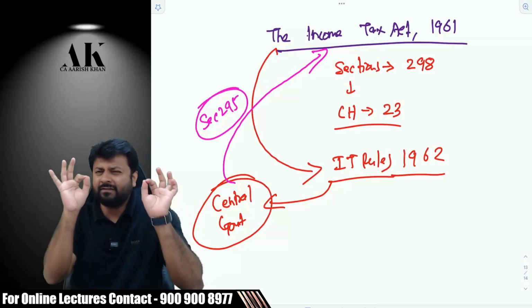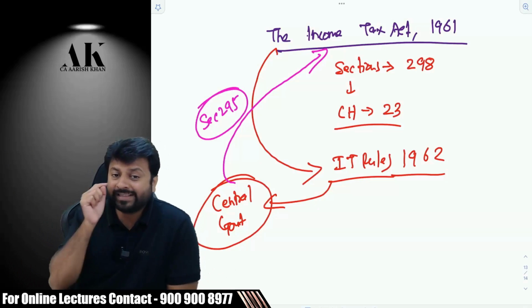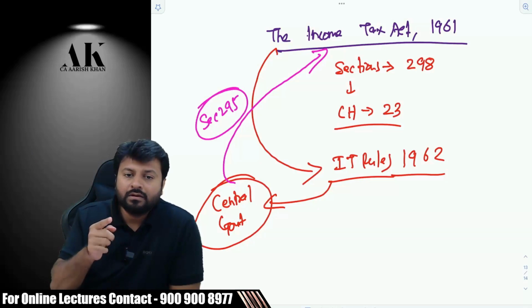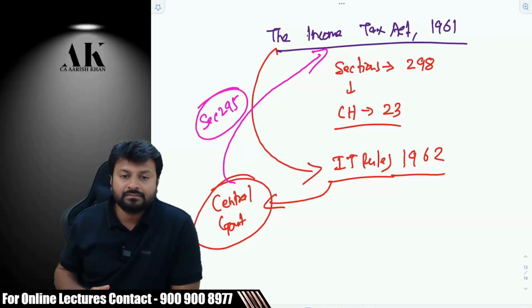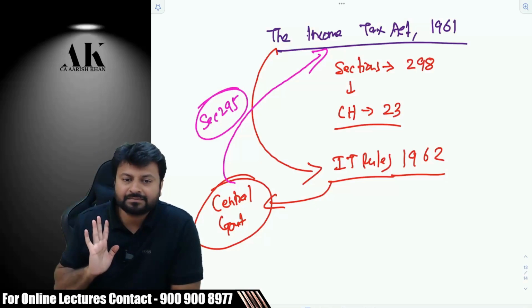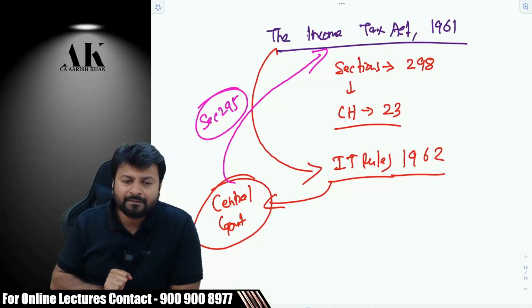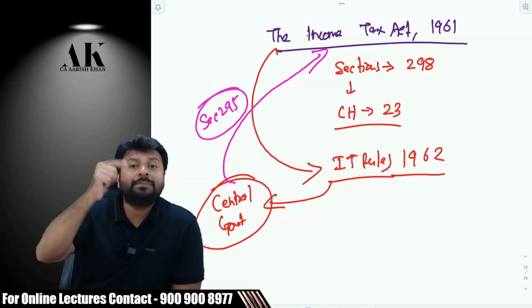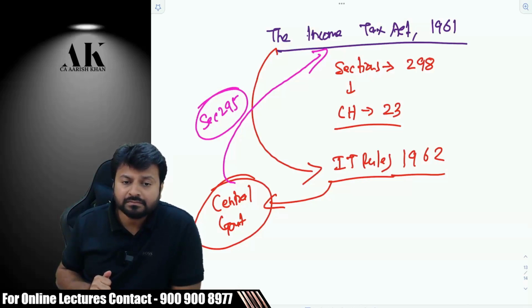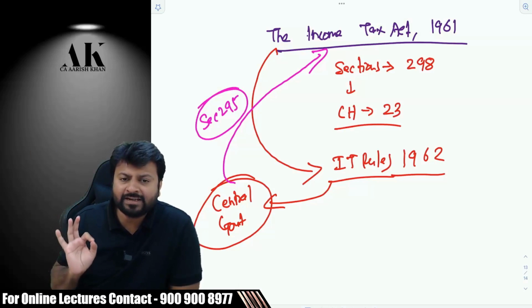Now listen, this is a very minute discussion. I am asking you two questions. Please think and answer. First question, where is the law made? What is the place where the law will be made? Inside the parliament, right? Law cannot be made in the office of the Modi government. It has to be made inside the parliament. Second question, from where will the power come? Constitution, entry number 82. Is it clear to everyone till here?